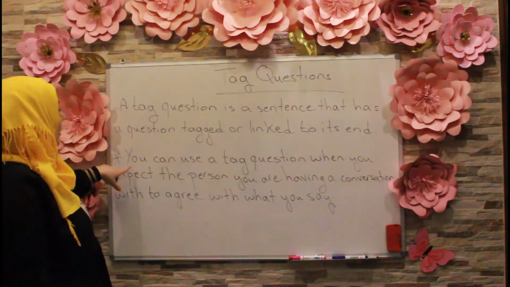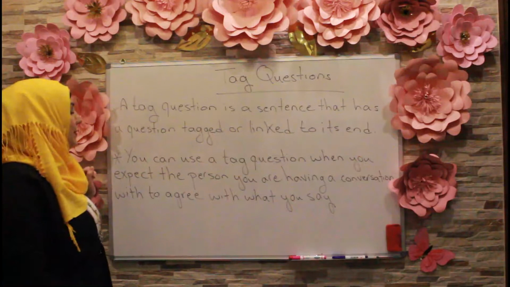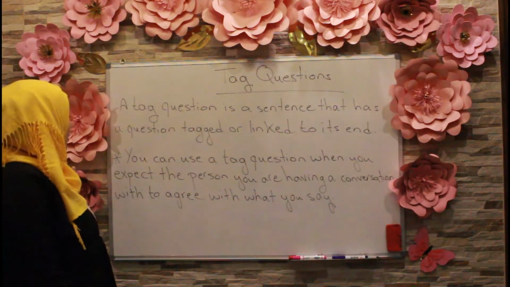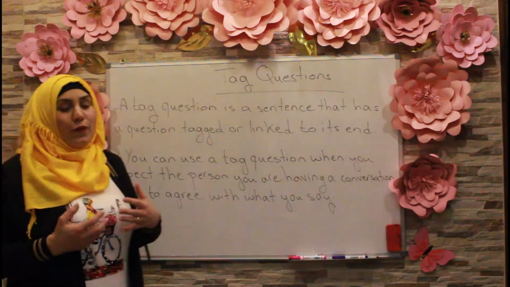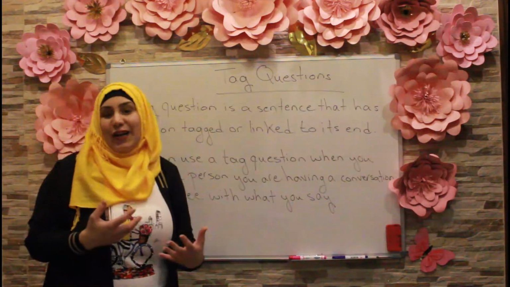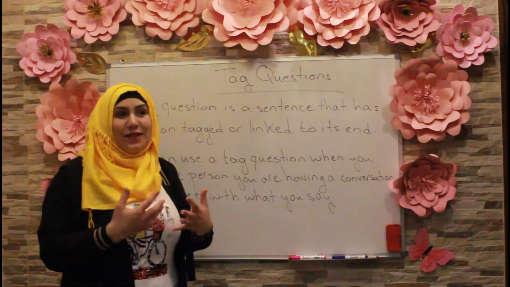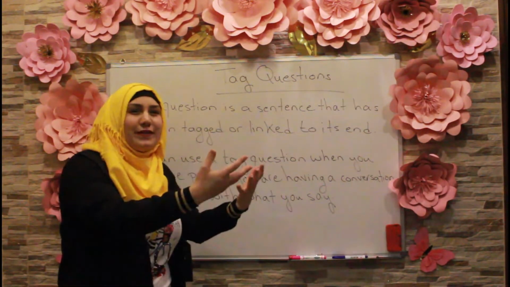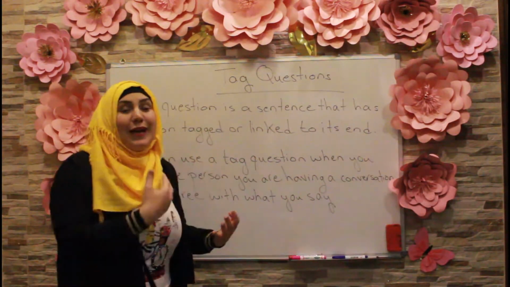Now, here, you can use a tagged question when you expect the person you are having a conversation with to agree with what you say. So, whenever I ask a tagged question, it means that I expect the other person, the one that I'm talking with, to agree with what I said.